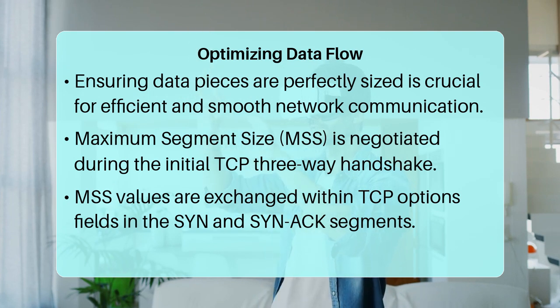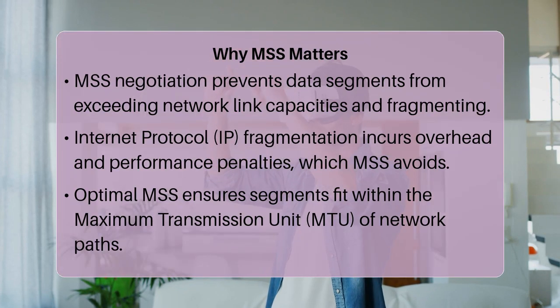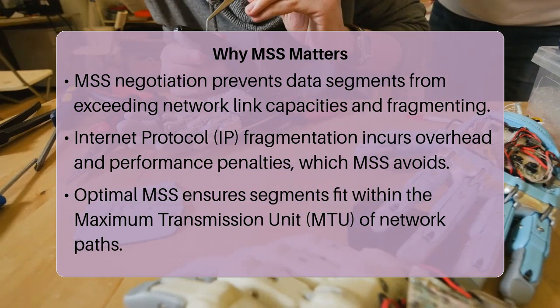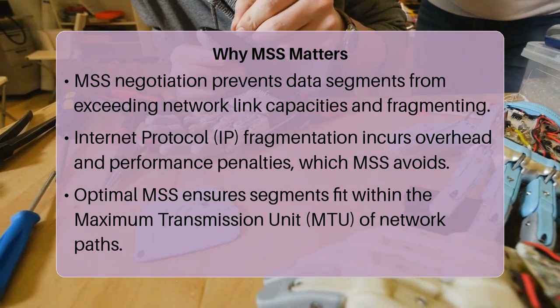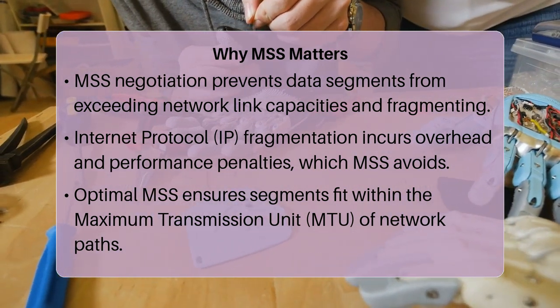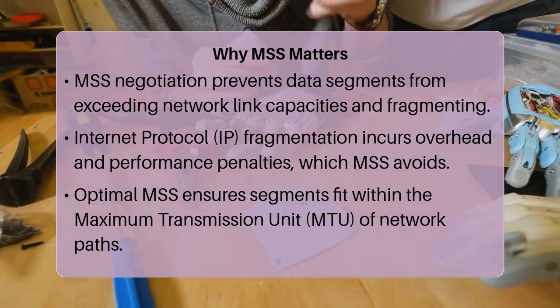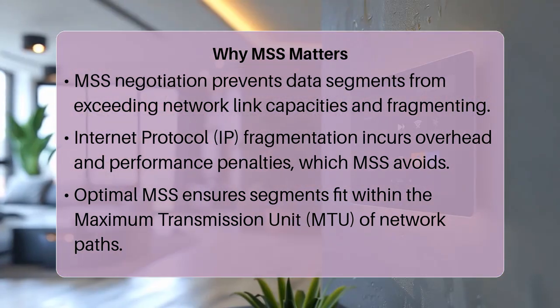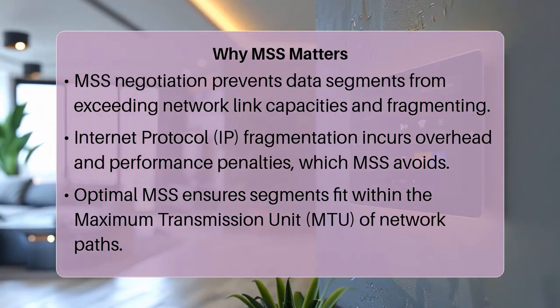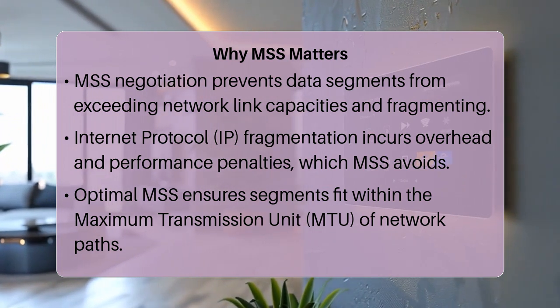This negotiation is crucial because it prevents packets from being too large for any single network link along the path, which would force them to be fragmented. Internet Protocol, or IP, fragmentation is generally inefficient, requiring more processing overhead and making retransmissions more complex.